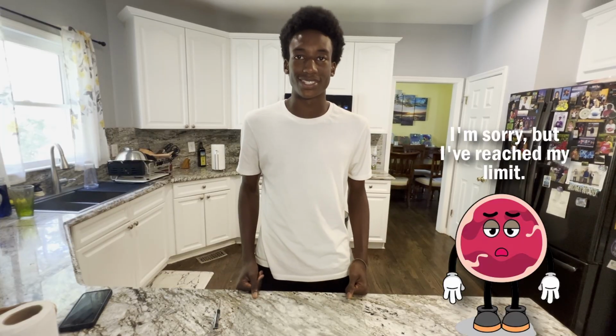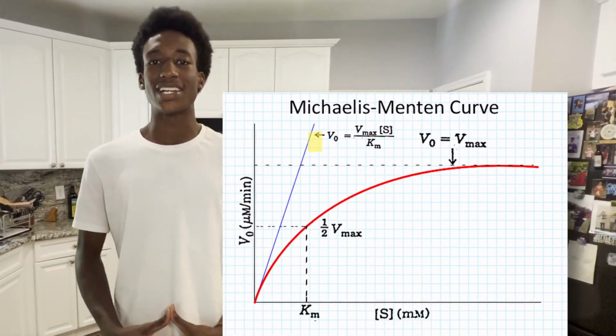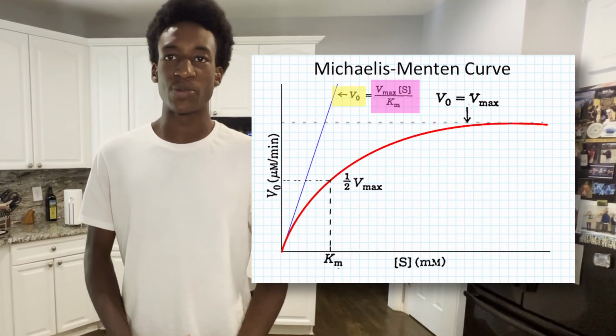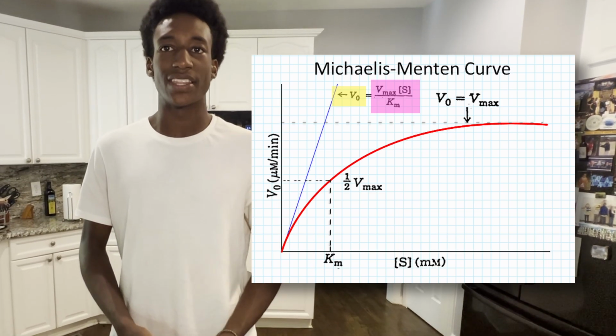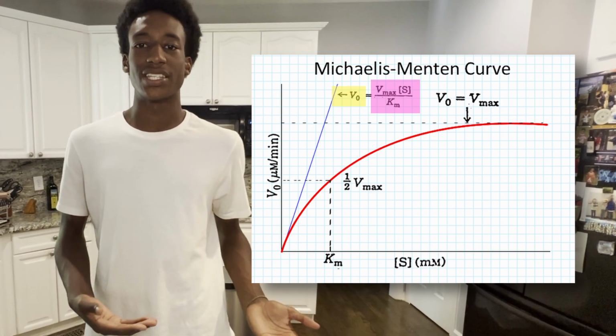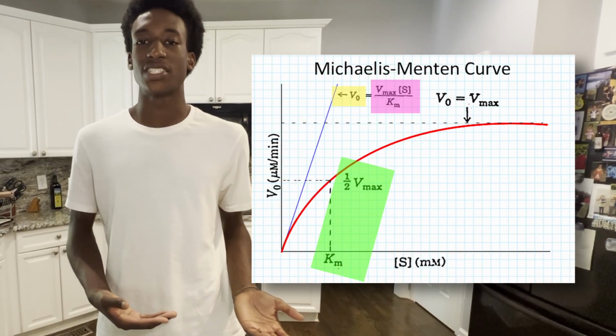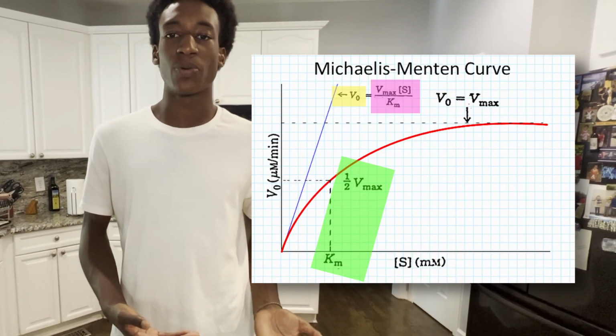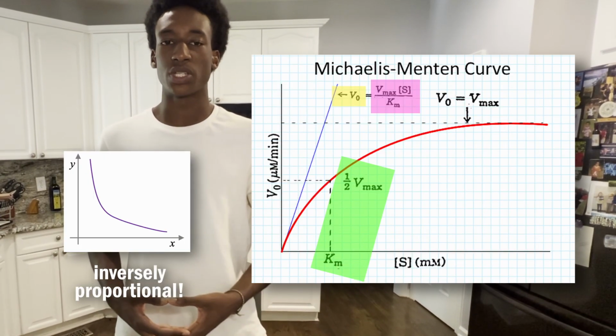pick up anything else. Utilizing other variables and what is known about enzyme kinetics, we can create this equation, also called the Michaelis-Menten equation. In this equation, we have V naught equals Vmax times the amount of substrate divided by Km plus the amount of substrate, where Km is our Michaelis-Menten constant that measures half the Vmax of an enzyme for a substrate, and it is inversely proportional to that enzyme's cooperation with a substrate.